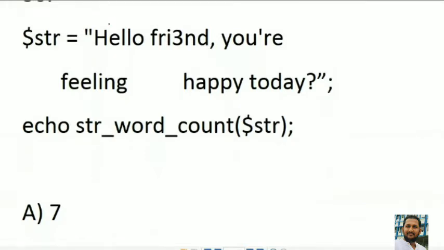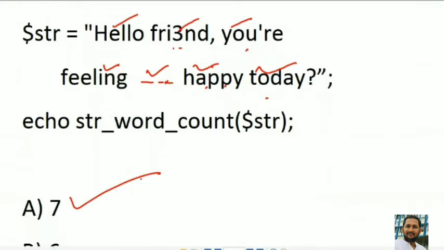Hello is 1, 2, 3. This is a single word. 4, space is there. There are a lot of spaces, 5, 6, and 7. When we write more than one space, it will treat it as a string. It will display a total of 1, 2, 3, 4, 5, 6, 7. So it will display 7. Option A is the correct answer.